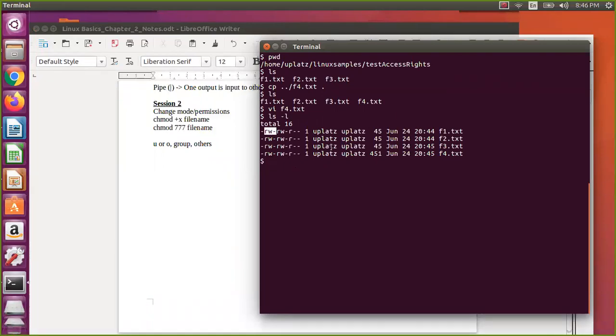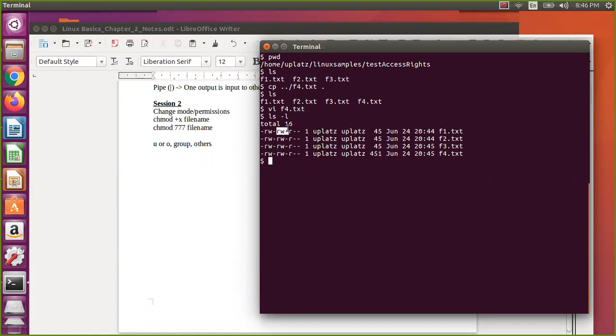So what does it mean? Now let us assume I am the Applause user, then I am the owner, both are the same. But let us assume you are another user, maybe some other user, maybe guest. So if you log into the guest and you came to home Applause, then you will become either others or group.